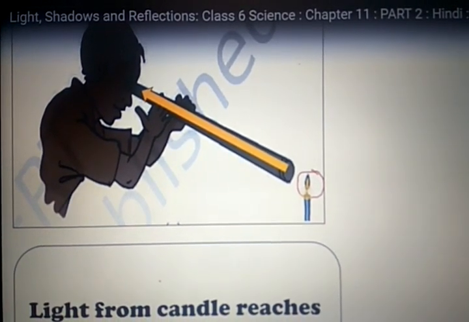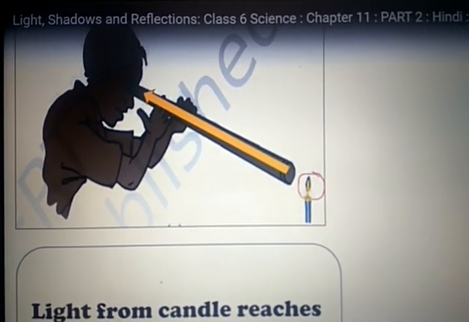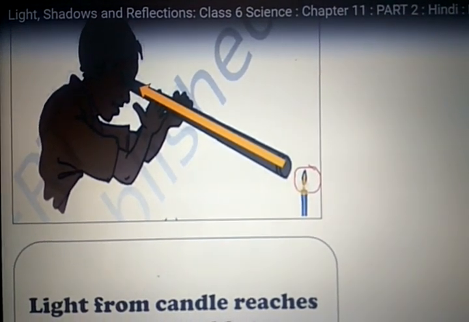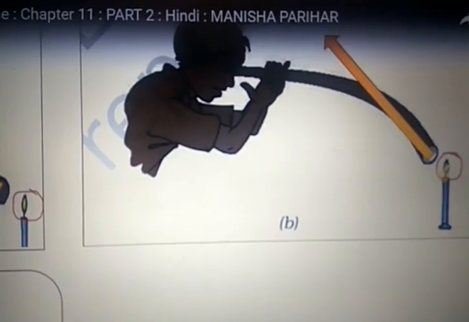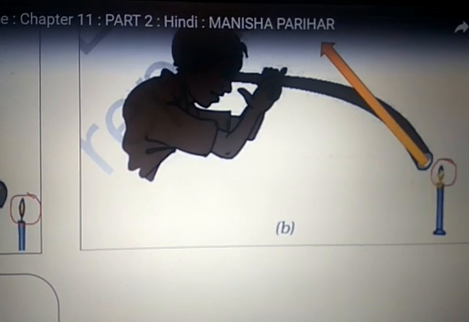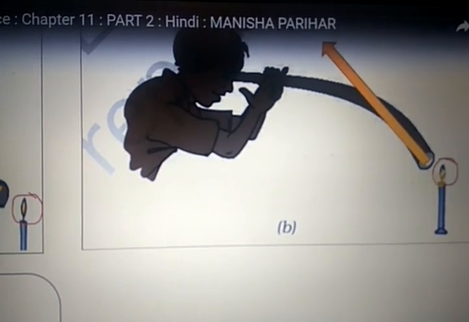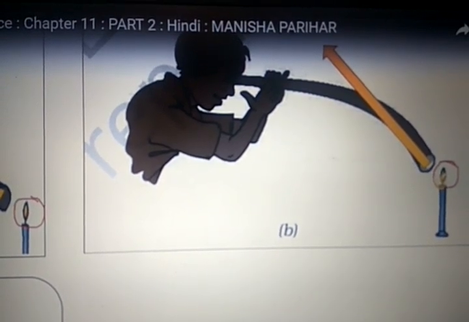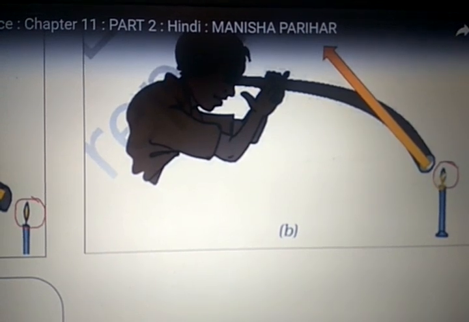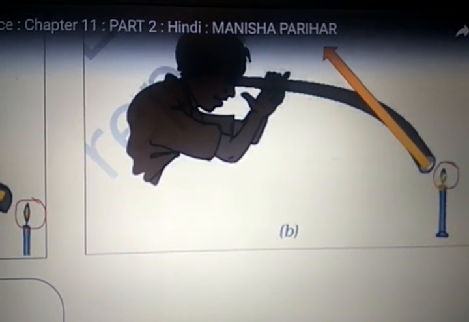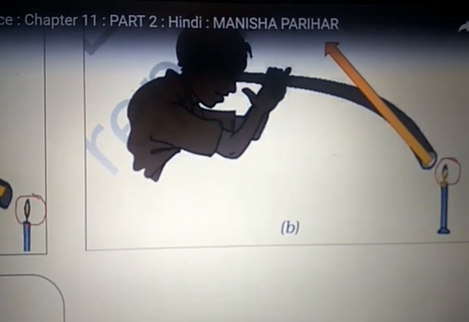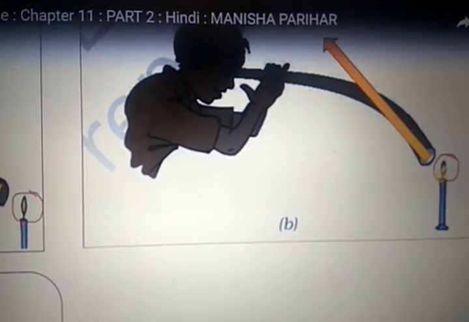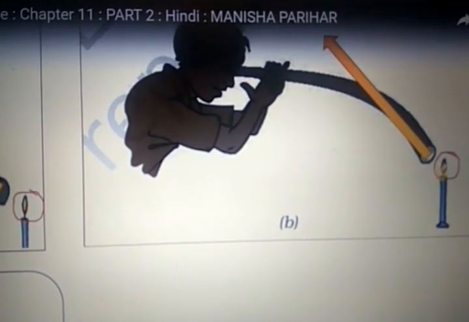But when we bend the pipe, can we see the image of that candle? Can we see the flame of that candle? No, we cannot see. Here you see, when the pipe is bent, light which is coming from the candle is reflected back, does not enter our eyes but is reflected to the outside. Because light always travels in a straight direction, we cannot see that candle flame when the pipe is bent. So what it proves, that light always moves in a straight direction.